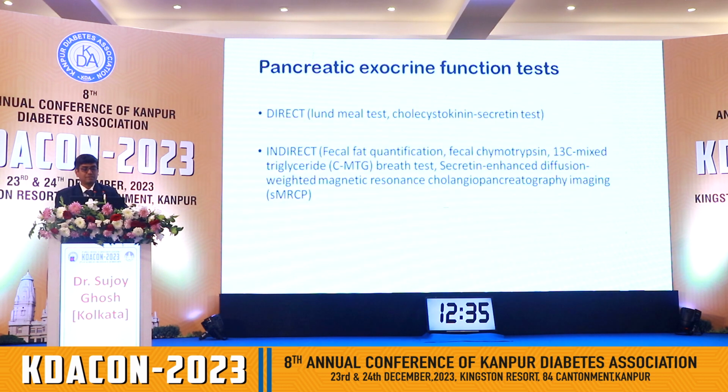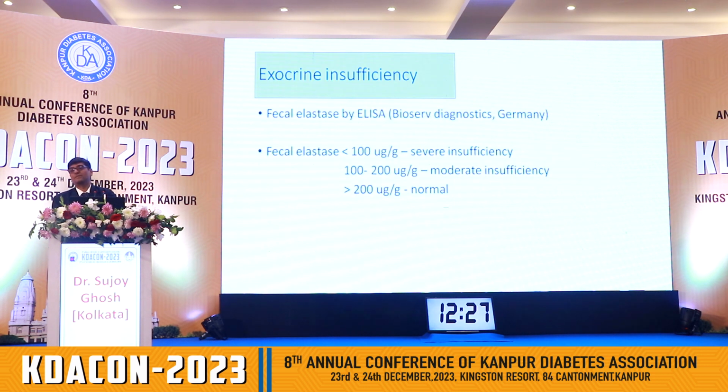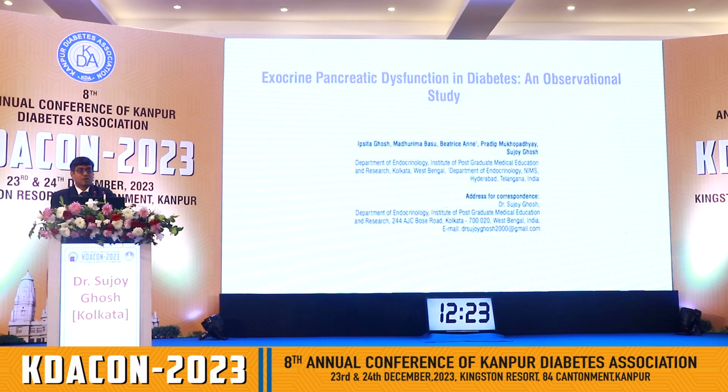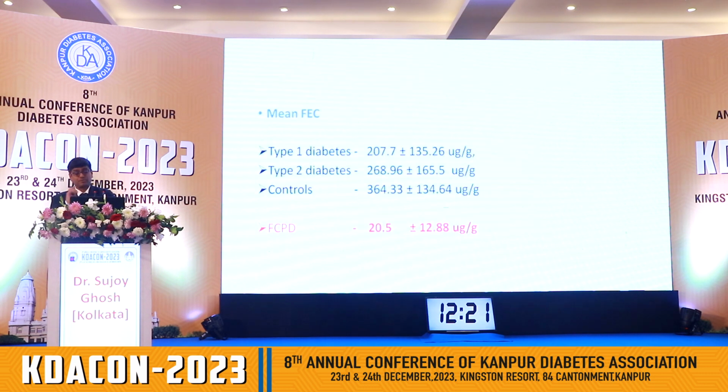Moving to the next bit, that is pancreatic exocrine function. There are a lot of cumbersome methods of looking at pancreatic exocrine function. We looked at fecal elastase in our own lab using ELISA, and what we found was, comparing type 1 diabetes versus type 2 versus control, the FCPD patients had the worst exocrine pancreatic function, not surprisingly.